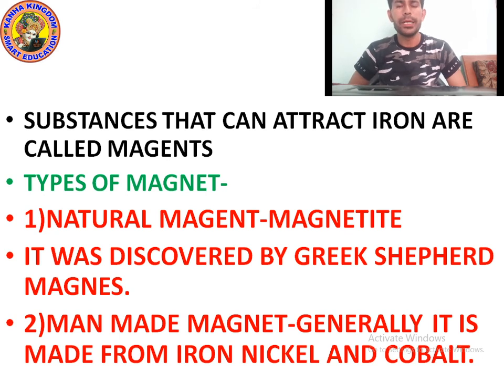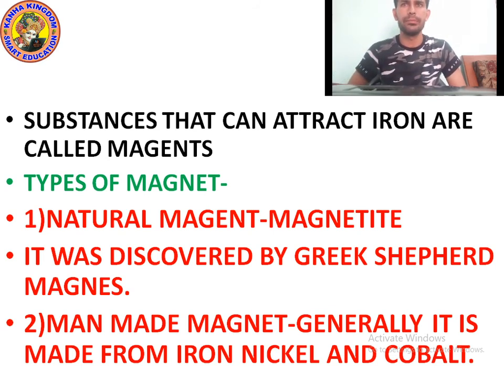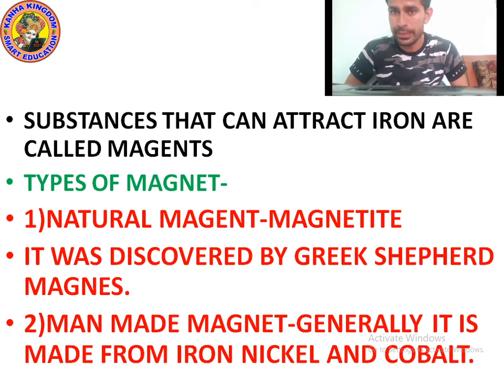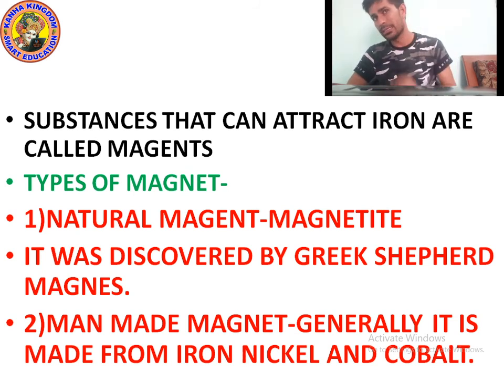There are two types of magnet, natural magnet and man-made magnet. So which is the natural magnet? Magnetite. Magnetite is a natural magnet, and it was discovered by a Greek shepherd, Magnus.